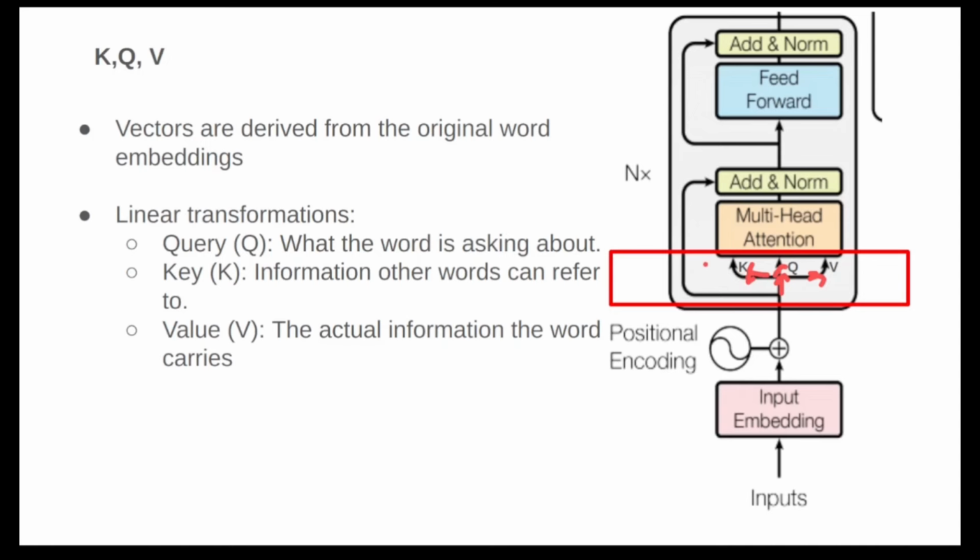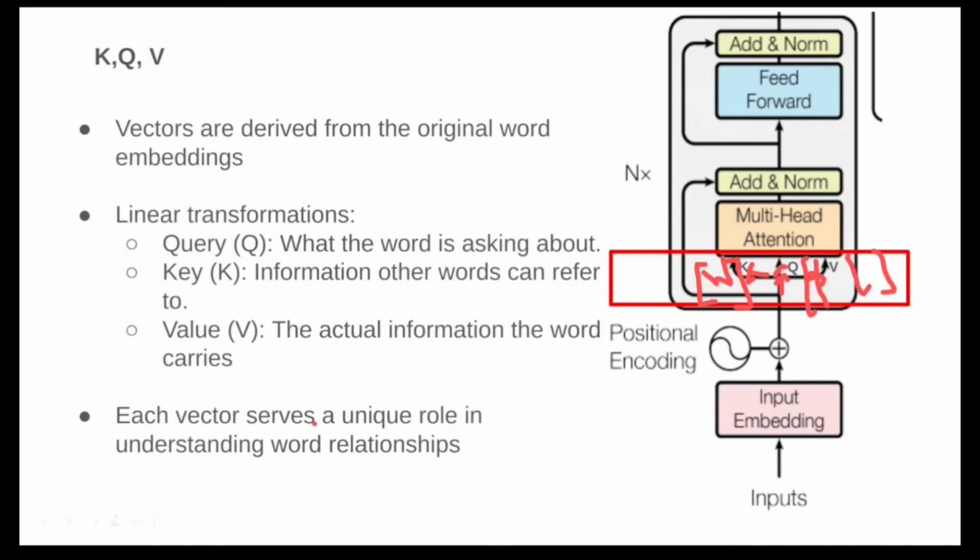Okay, we'll assign some weight and it will just get manipulated by the loss function, and it will act like whatever the sentence is, same. And in Q as well, we are having some weight vectors, and in V as well, we are having some weight vectors. Embeddings are same, but the weight vectors will get manipulated so that they can act differently. Okay, these are the KQV. These are the main definitions of KQV, so that each vector serves a unique role in understanding word relationships. Yeah, that's all we wanted to know.